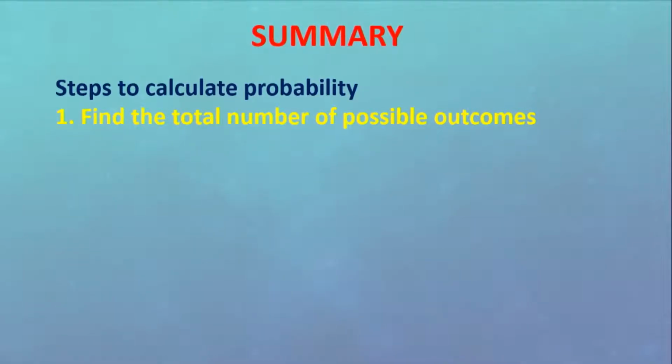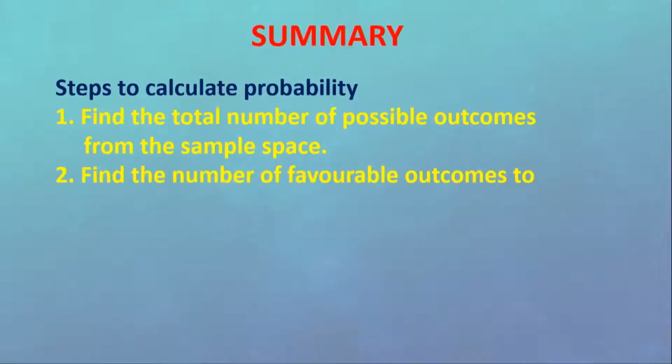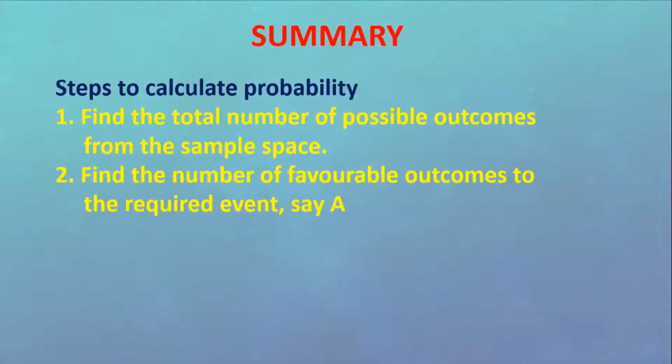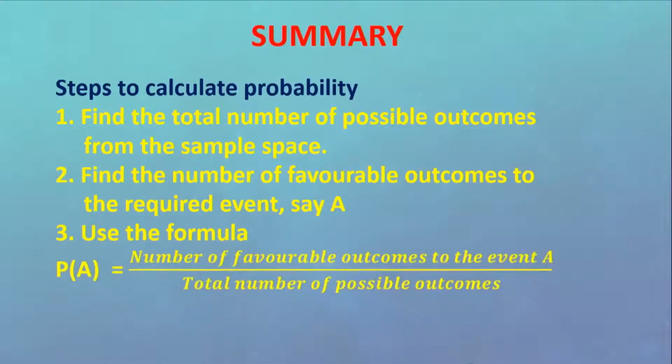First, you find the total number of possible outcomes from the sample space. Then you find the number of favorable outcomes to the required event. Let's say the event is A. So we use the formula: probability of event A to occur equals the number of favorable outcomes to the event A divided by the total number of possible outcomes.